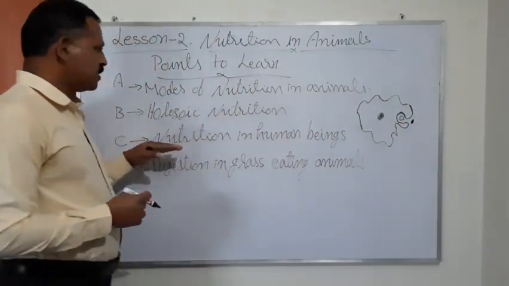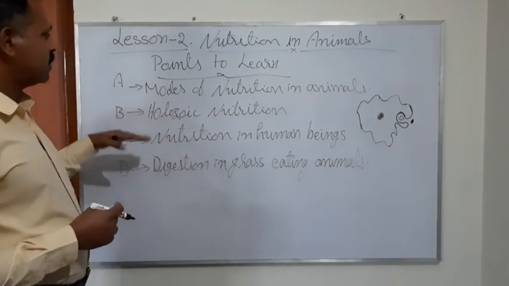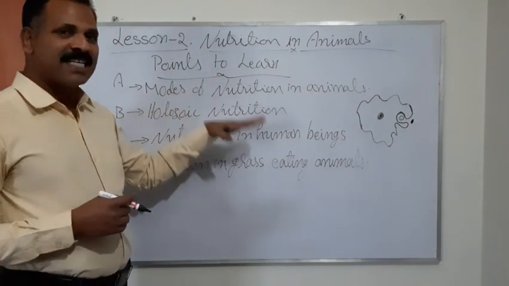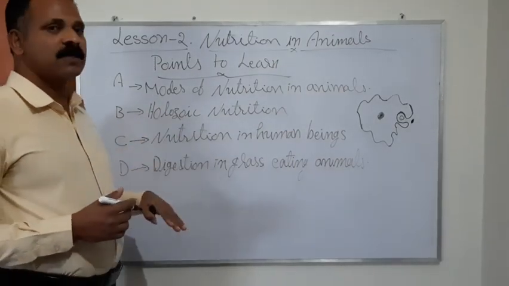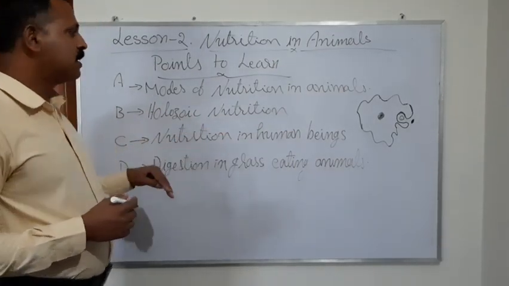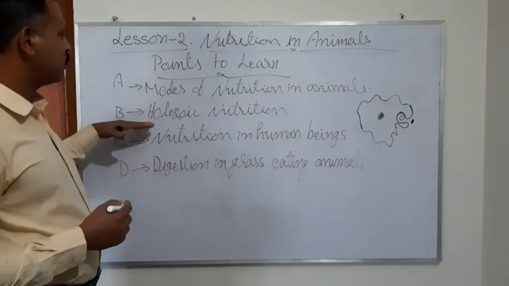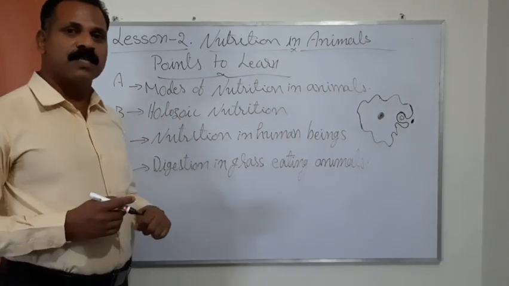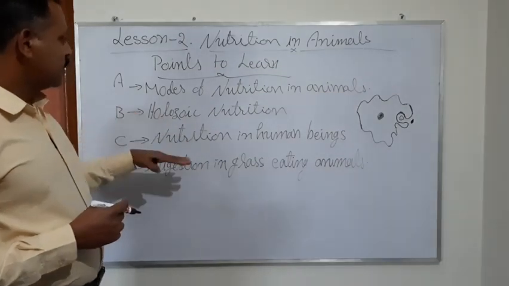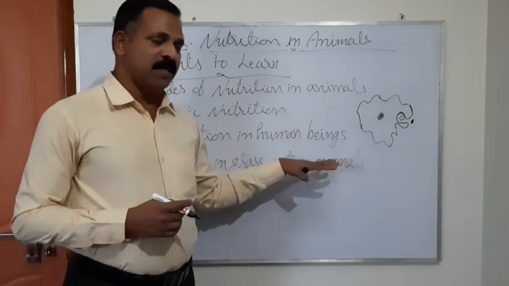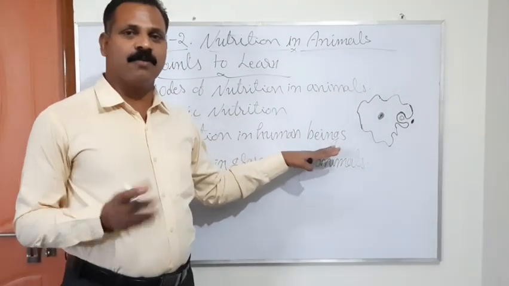But developed animals have a well developed digestive system. With the help of this digestive system, animals, including human beings, take their nutrition. This type of nutrition is called holozoic nutrition. So next is nutrition in human beings. We will study it in great detail.